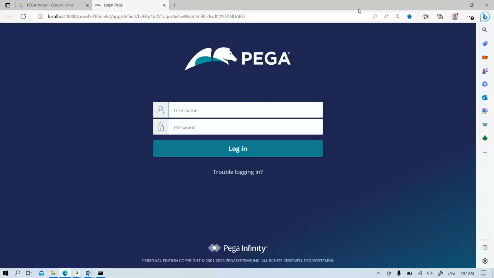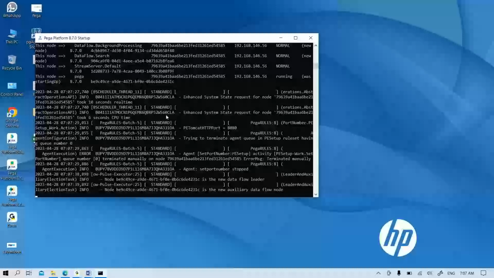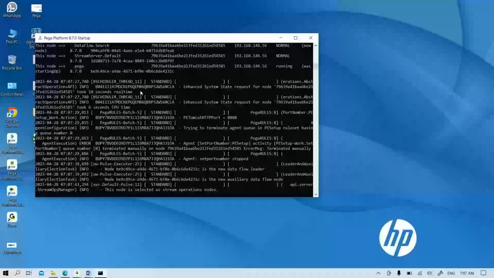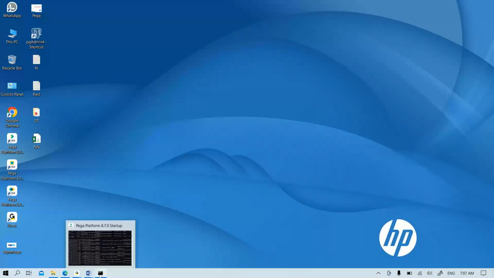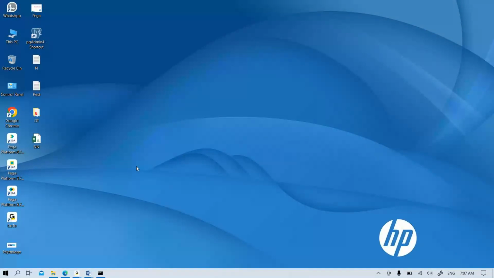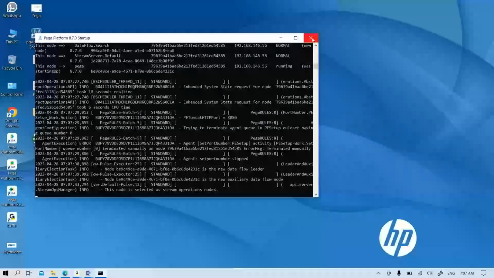Whenever you are using this after installation, this command prompt will be running in the backend. Don't bother about it, and don't close it. We have to minimize it. While working on this application, that command prompt must be running in the backend. If it is closed, we can't access the Pega application. So if you want to close it, don't close it directly.